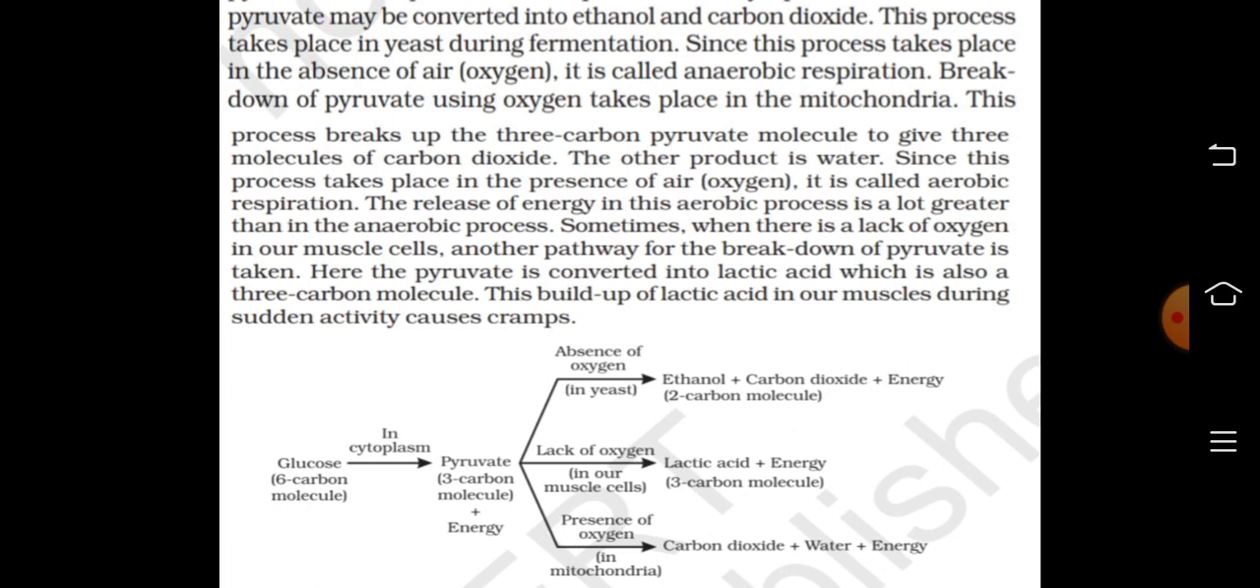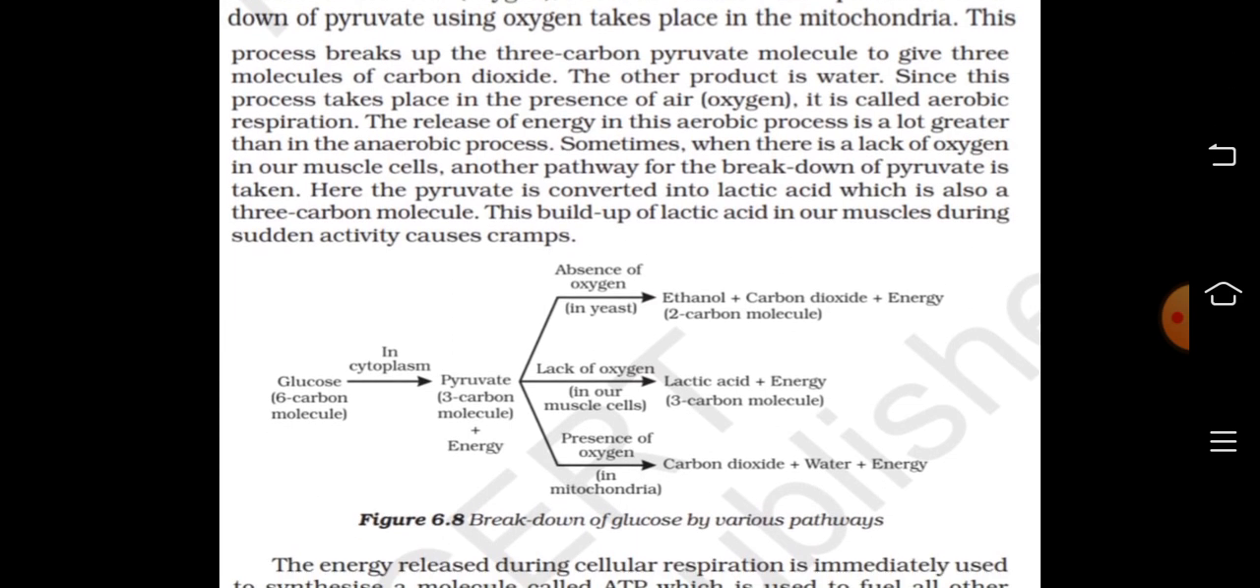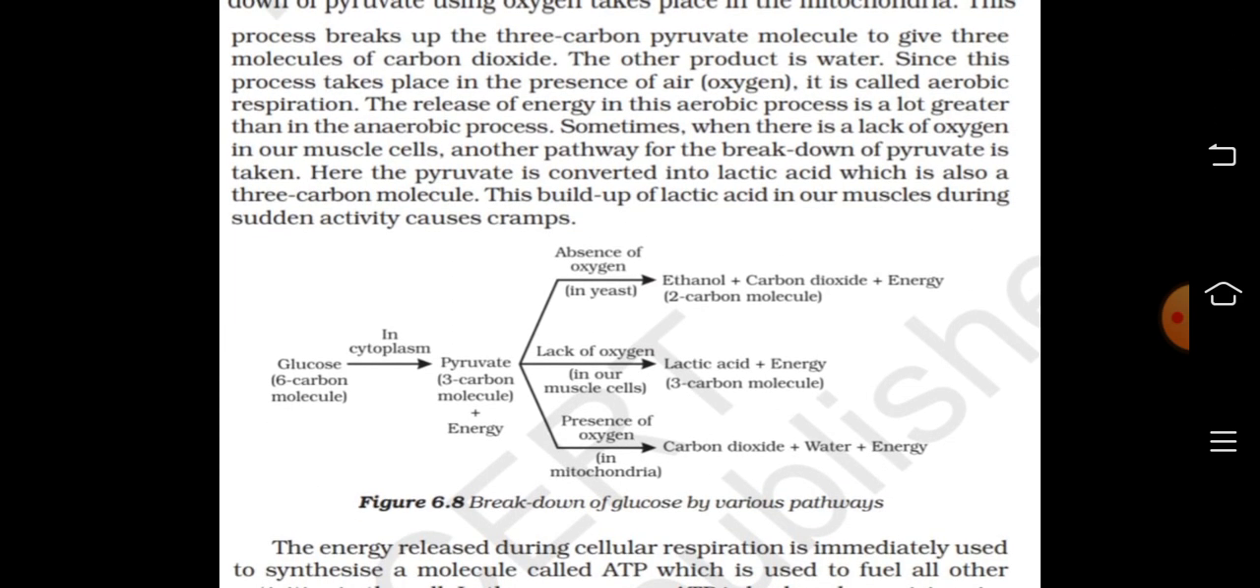Breakdown of pyruvate using oxygen takes place in the mitochondria. This process breaks up the 3 carbon pyruvate molecule to give 3 molecules of carbon dioxide. The other product is water. Since this process takes place in the presence of oxygen, it is called aerobic respiration. The release of energy in this aerobic process is a lot greater than in the anaerobic process.